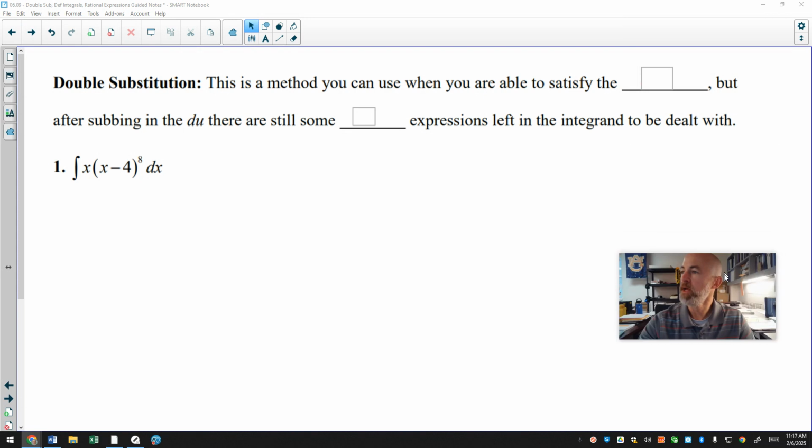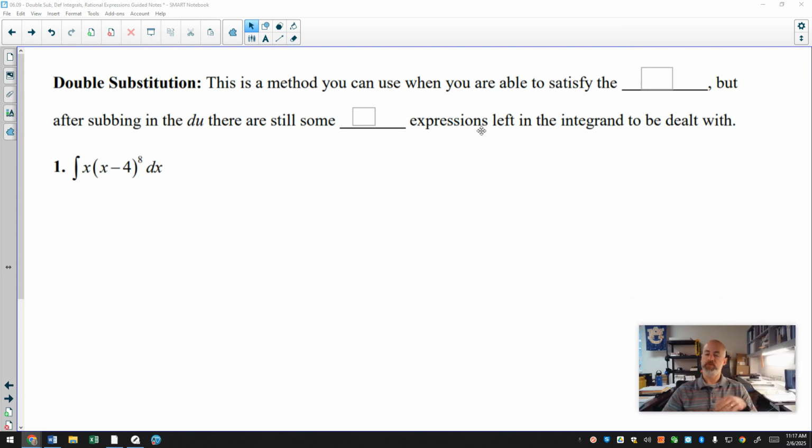You're allowed to manipulate those in any algebraic way you want to allow you to substitute every x out of the original equation. And so the first one I'm going to talk about is something called double substitution. I thought I made this phrase up myself, but then I saw it on AP Central's website, so maybe I'm not as clever as I thought.